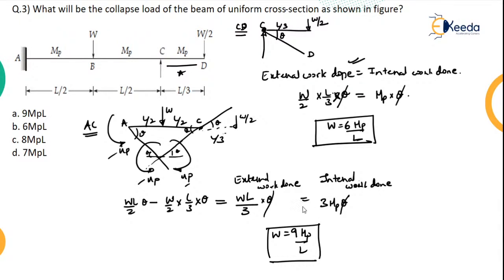Now what you have to do again, collapsible load is the minimum of the two. So for span AC I am getting 9, for span CD I am getting 6. So you have to choose the minimum of both the values. So the correct answer will be option A. To confuse you, he has given option A as 9 MP by L. Always remember the collapsible load is the minimum of the two loads. Okay, I hope this is clear.